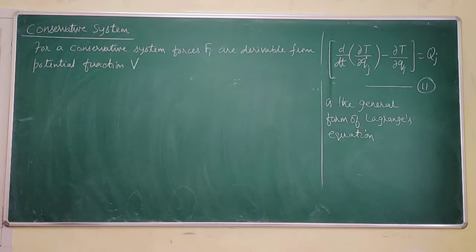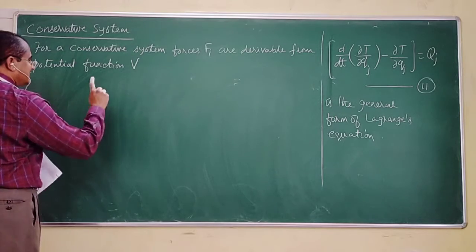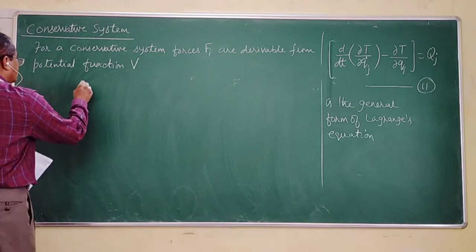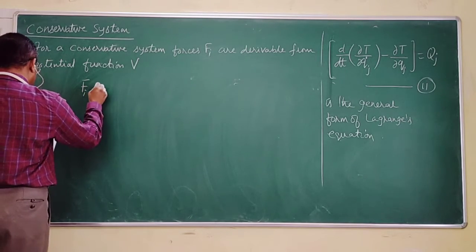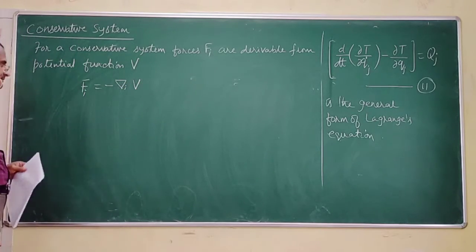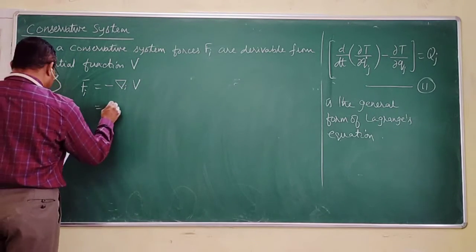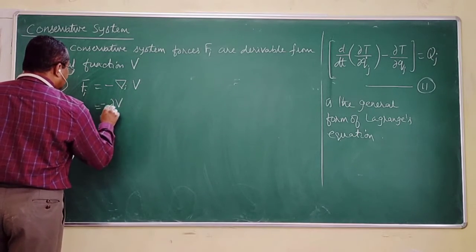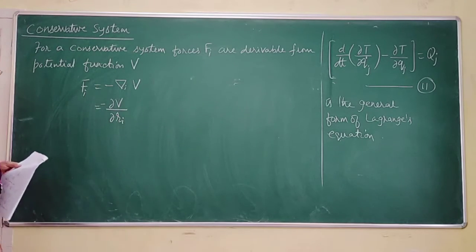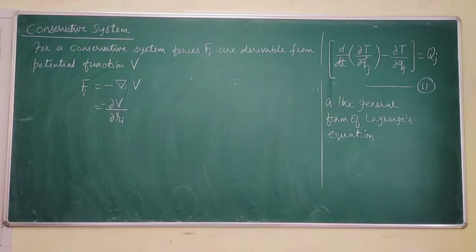I will let you know what it exactly means. There is a relation between electric field and potential, and that is E is equal to minus del V. For a unit charge, F is equal to E. Therefore, I write Fi is equal to minus del i V. This can be written as minus dou V by dou ri. Is that okay to you, sir?